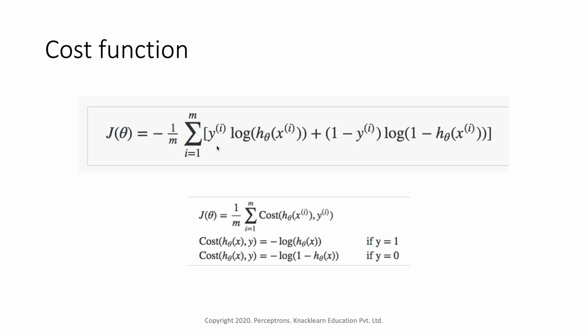In linear regression we had y minus y pred, where y is the observed value and y pred is the predicted value. Here the predicted value is represented as h theta x. So the cost function is minus 1 by m summation of y into log of y pred plus 1 minus y into log of 1 minus y pred. This is our cost function for logistic regression.